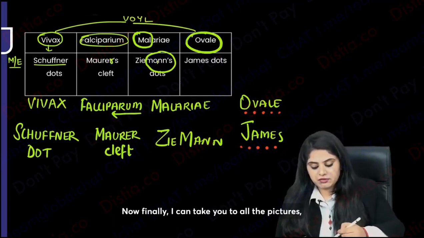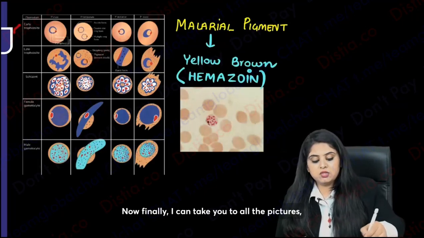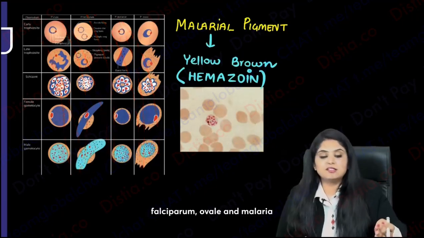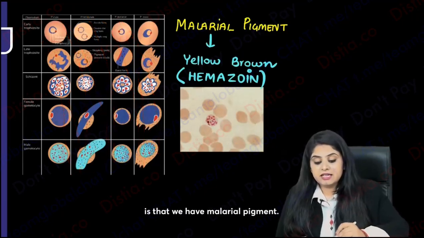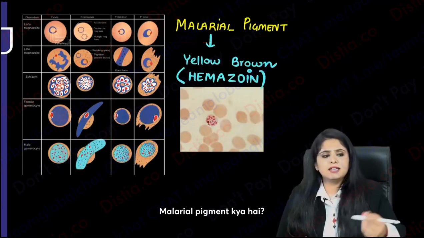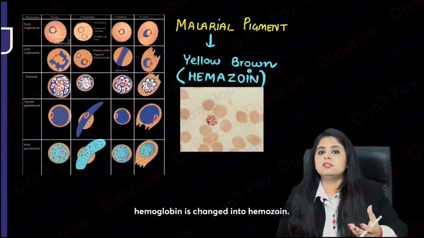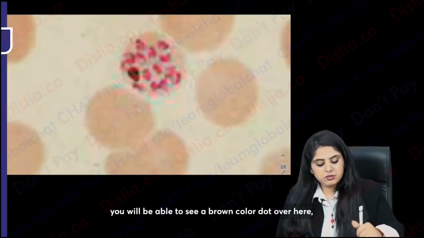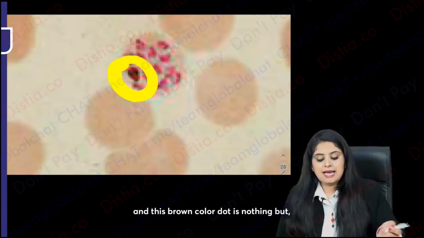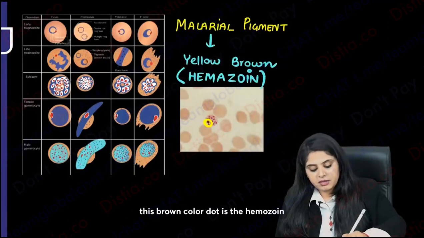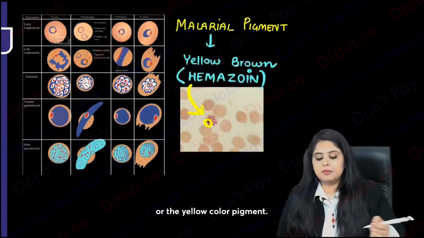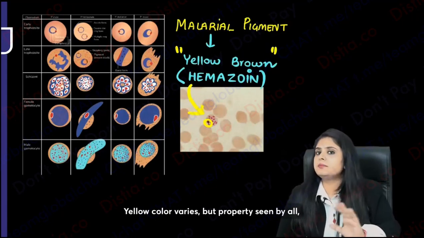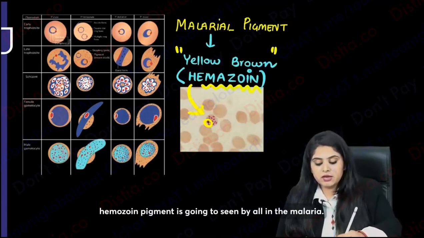Okay, this is done. Now finally I can take you to all the pictures one by one that I will show you. But what is going to be common to all, Vivax, Falciparum, Ovale and Malariae, is that we have malarial pigment. What is malarial pigment? Whenever malaria comes into our body, hemoglobin is changed into hemozoin. So if you look very carefully into this cell, you will be able to see a brown color dot over here, and this brown color dot is nothing but the hemozoin or the yellow color pigment. That is a property of almost all malaria species. The yellow color varies, but the property is seen by all. Hemozoin pigment is going to be seen by all in malaria.